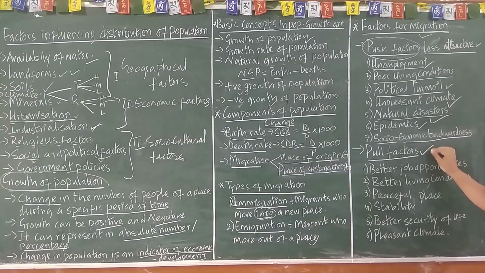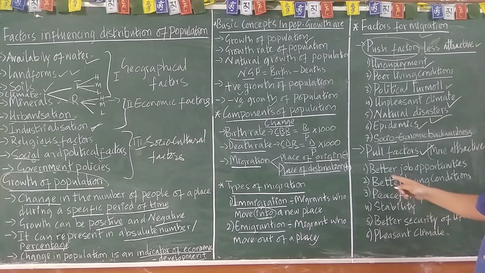So this more attractive area, okay? Pull factors. So many pull factors, these areas are much better places, or a more attractive area, okay?